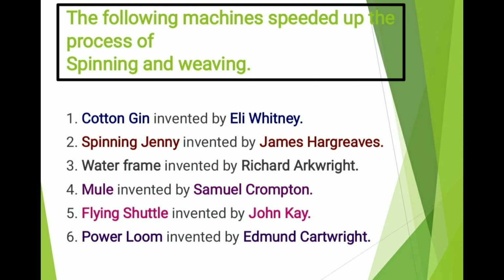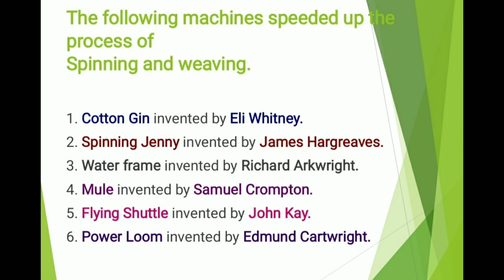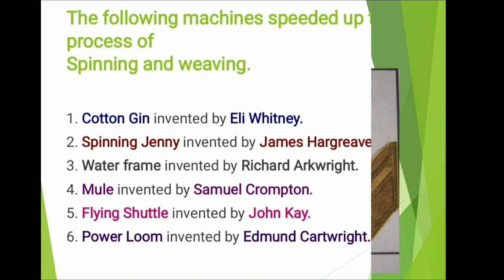Now, we shall see what are the various machines that speeded up the process of spinning and weaving. Cotton gin, invented by Eli Whitney. Spinning jenny, invented by James Hargreaves. Water frame, invented by Richard Arkwright. Mule, invented by Samuel Crompton. Flying shuttle, invented by John Kay. Power loom, invented by Edmund Cartwright. Now, any one of these can be asked for fill in the blank. So, you have to remember the machines and the inventor who invented the respective machine.